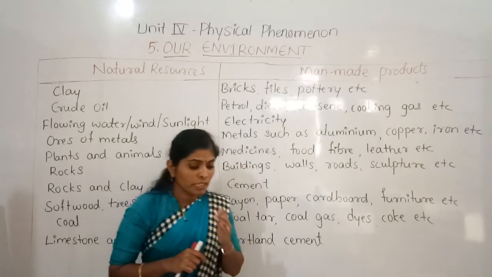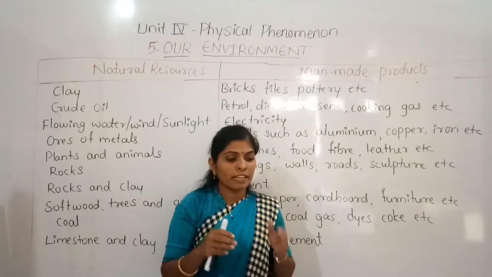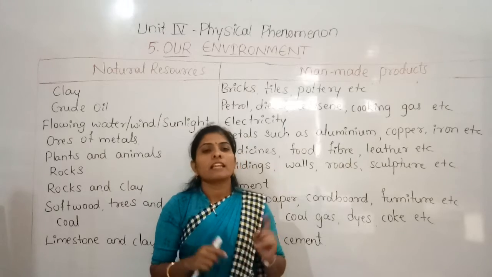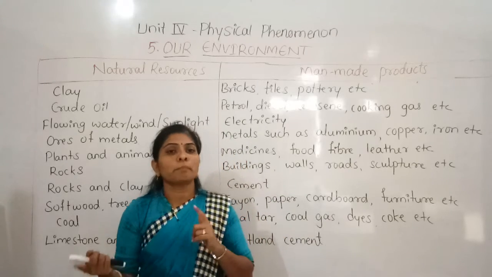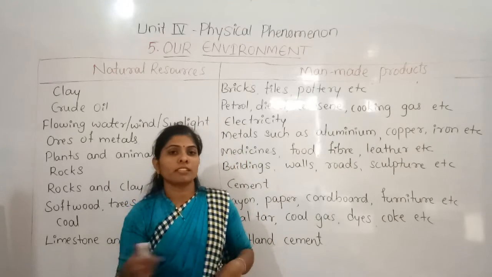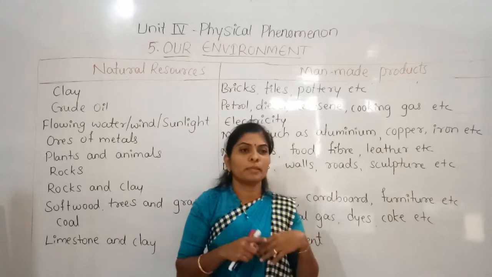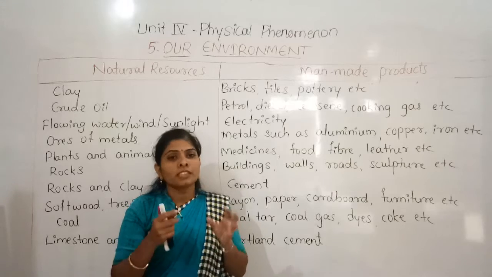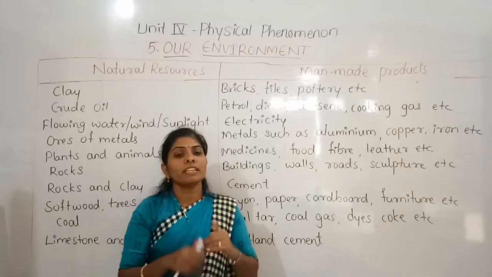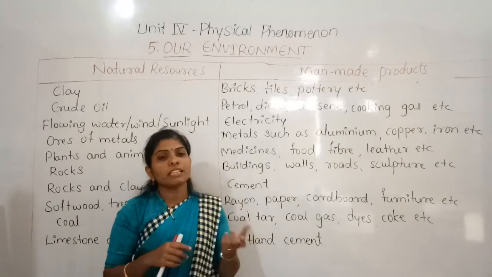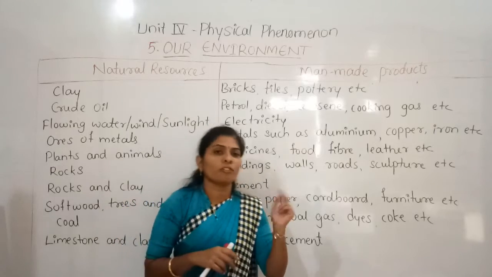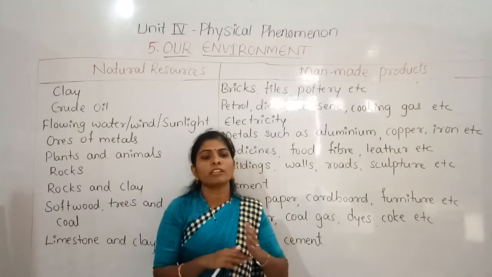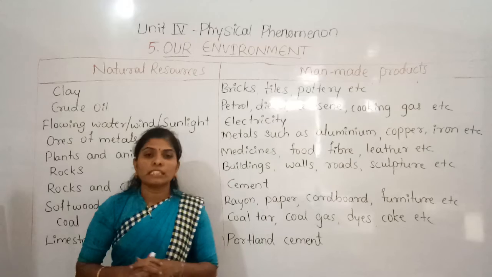So the living creatures in the environment are interdependent on the non-living things. Either they may be man-made or natural, but to survive we depend on them, and both the living and non-living things depend on each other.